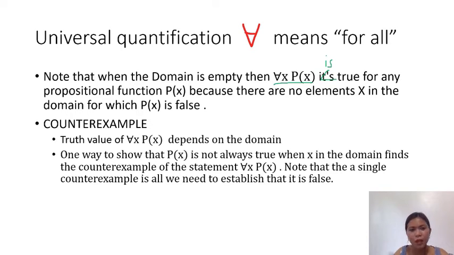Okay? Now, meron din tayong tinatawag na counterexample. So, ano to siya? Okay, so we have to remember here that yung truth value of the certain quantification, it can be either universal or existential, nakadepende talaga yan siya sa domain. So, one way to show that p of x is not always true, kasi yun yung rule ni universal quantification, diba? That always talaga true yung predicate. So, how can we show that it's not always true?